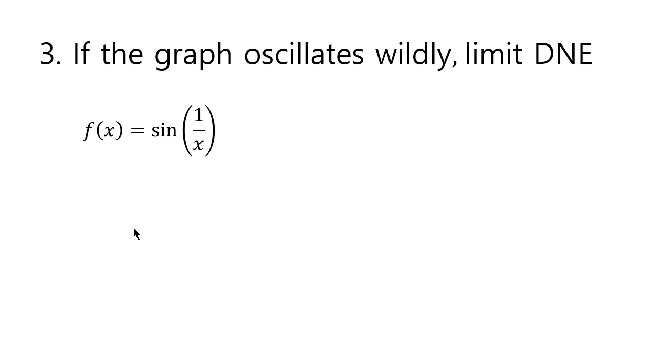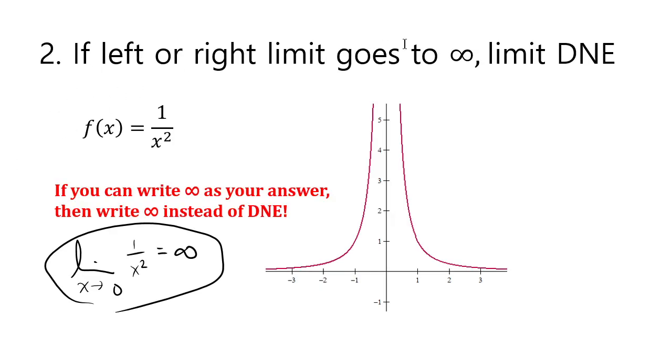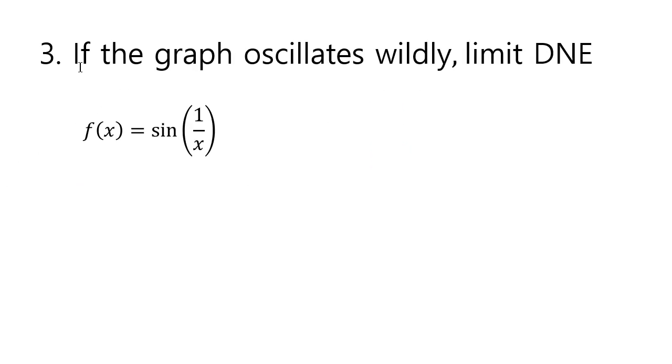So to review, there are 3 cases where you can have a limit that does not exist. The most important case is when the left limit is not equal to the right limit. The second case is when either limit goes to infinity. And lastly, if the graph oscillates wildly, then the limit does not exist.